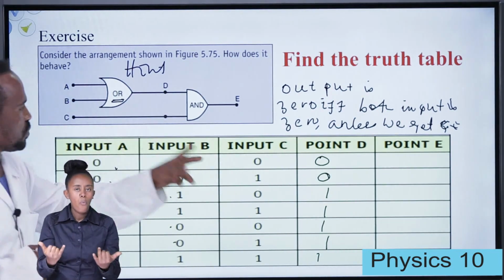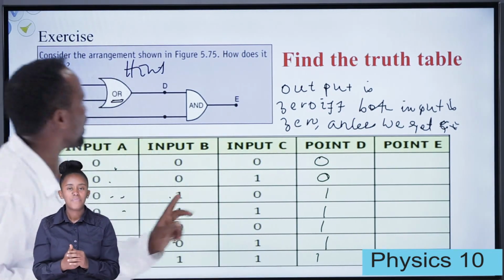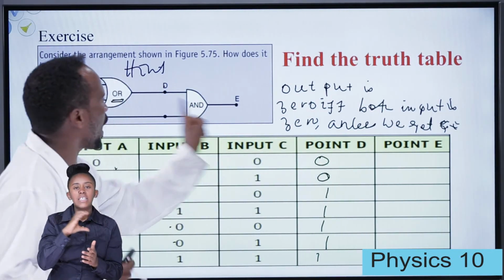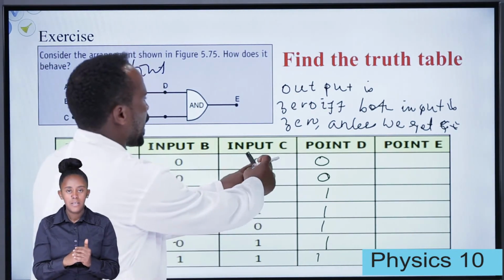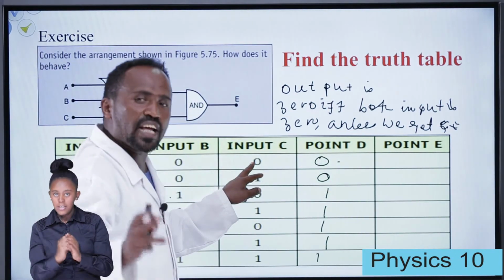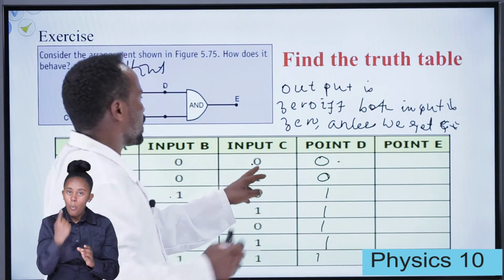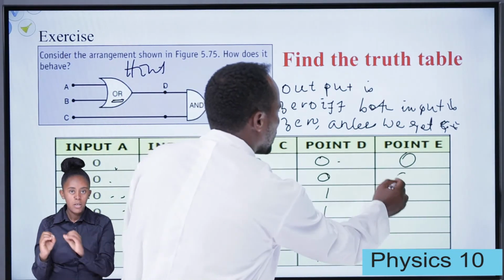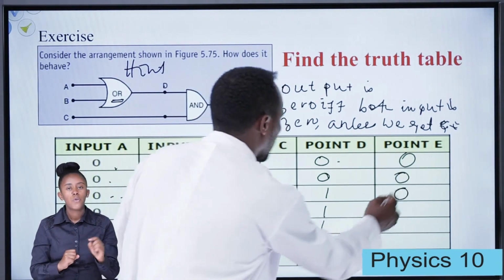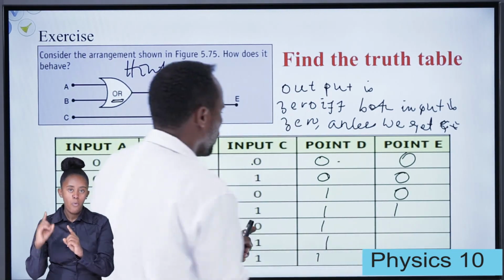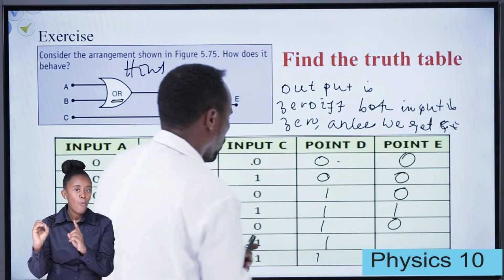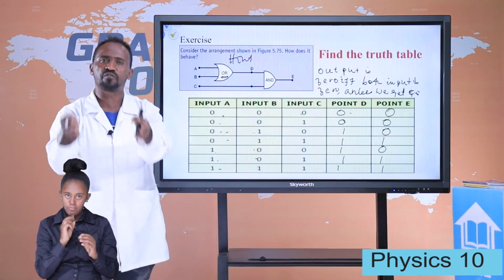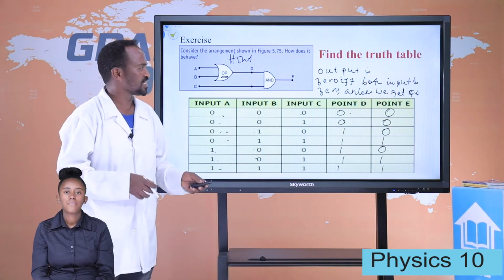Now D, we fill the D. We are going to depend on D and C to find the output of the AND. Look, C and D. For the AND gate, we get 1 if both of them are 1. For 0 0 it is 0, for 0 1 it is 0, for 1 1 it is 1. Student, if you feel like this one, you are right.